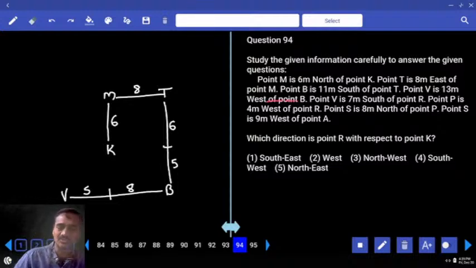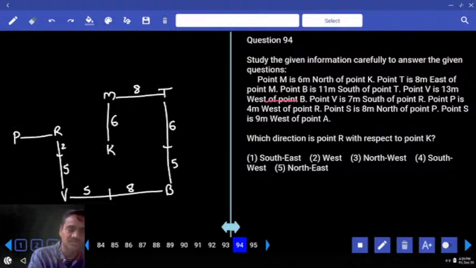V is 7 meters to the south of R. R is somewhere here. The distance is 7 meters, out of which this is 5 and this is 2. P is 4 meters to the west of R. Now the distance between these two is 4 meters. S is 8 meters to the north of P. From here, north of P, 8 meters. Out of these, 6 and 2 were already completed.